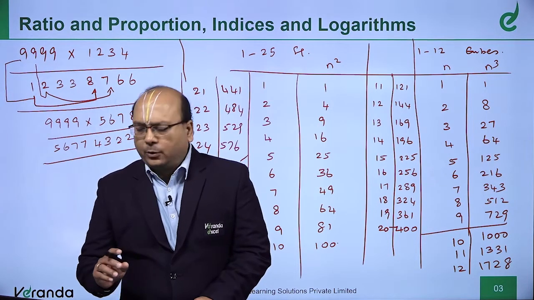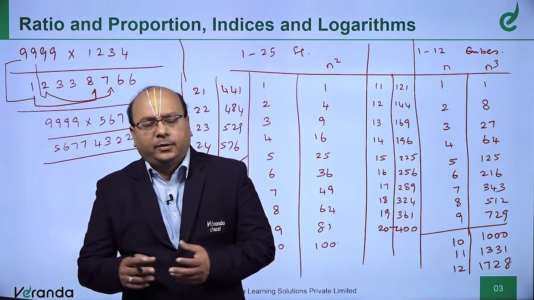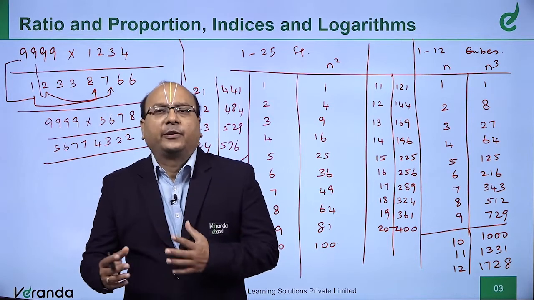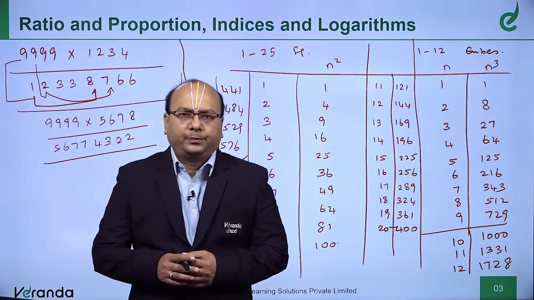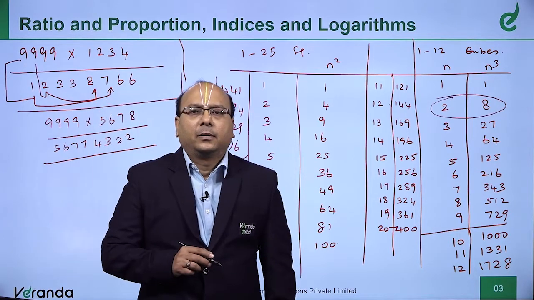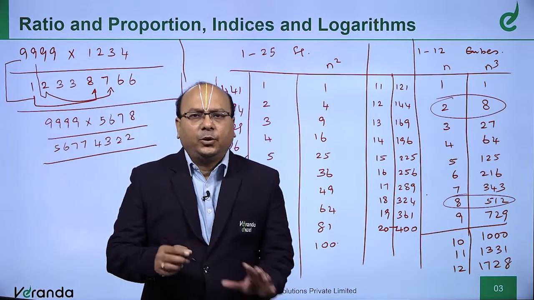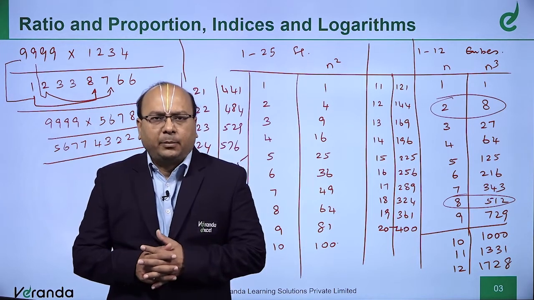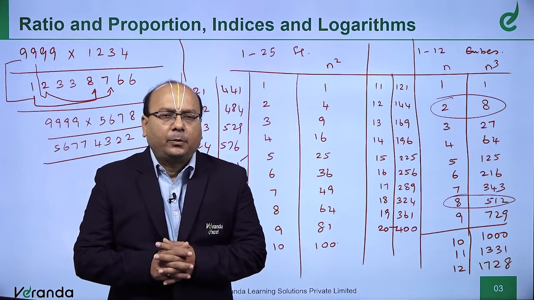Okay, friends, now what we have seen is the squaring and cube of numbers, and I cannot restrain myself from saying one more piece of information here. Now, I want you to just look at what is 2 cube. Now 2 cube is 8. What is 8 cube? 512. Do you find a relationship here? A number ending with 2, when you cube, you get an answer.